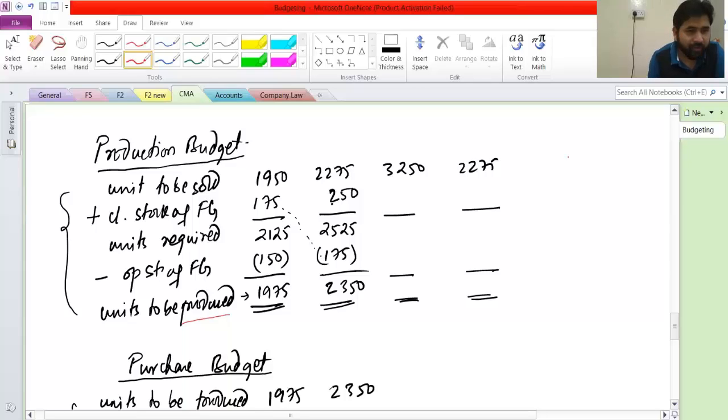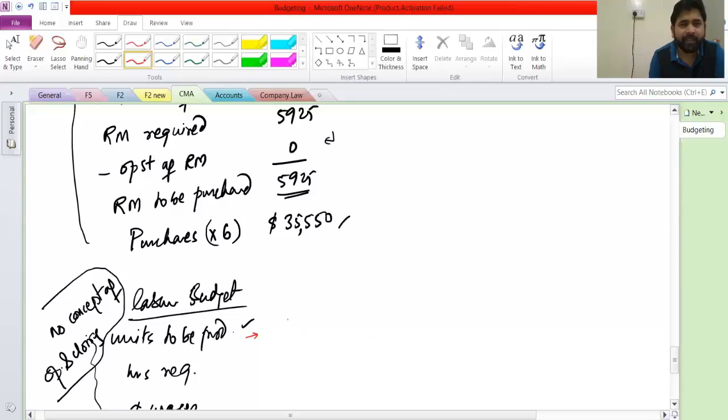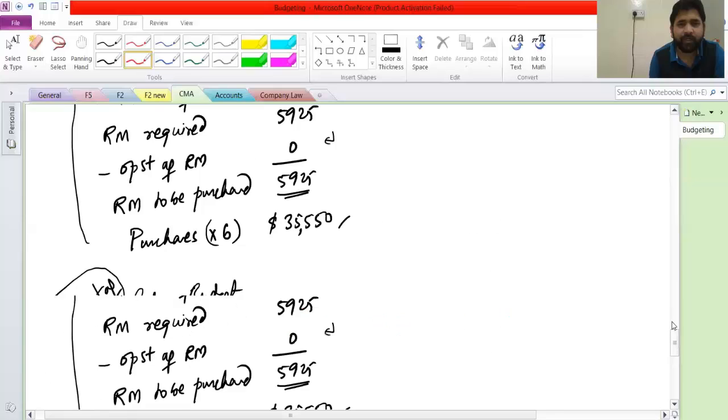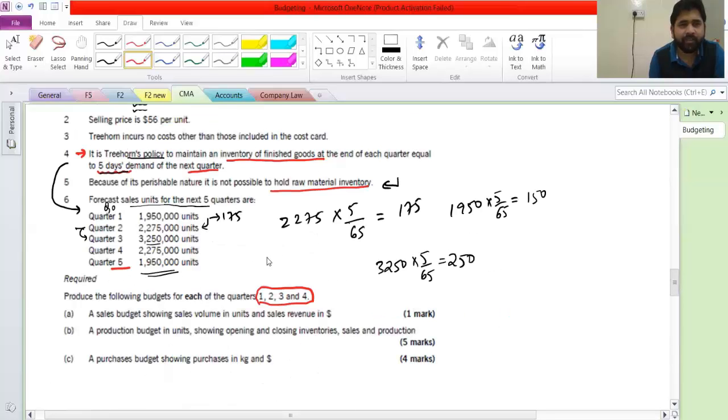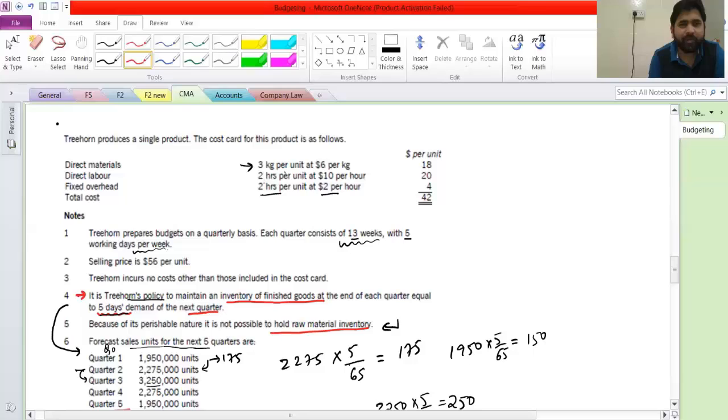Now going back to this one. Fine. This is where we were, right? Units to be produced 1975, 2350. So in the labor budget, we will start with this 1975 and 2350 like this. Okay. And then hours required. So for this, if you go directly into the question, see here, 2 hours required per unit. Fine. And $10 per hour. So just remember this 2 and 10.